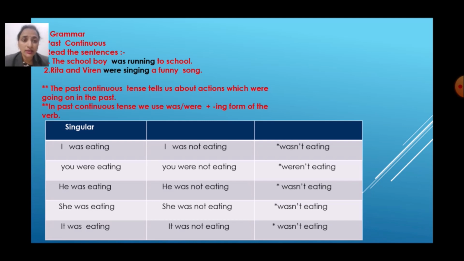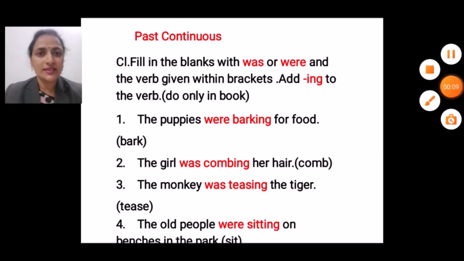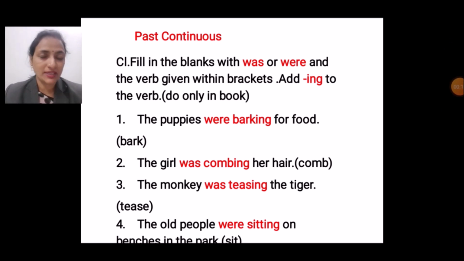I was eating. I was not eating. That is negative sentence. Wasn't eating. That is short form. You were eating. You were not eating. Weren't eating. He was eating. He was not eating. Wasn't eating. She was eating. She was not eating. Wasn't eating. It was eating. It was not eating. Wasn't eating. These are some examples of past continuous tense. This is the next exercise of past continuous tense.